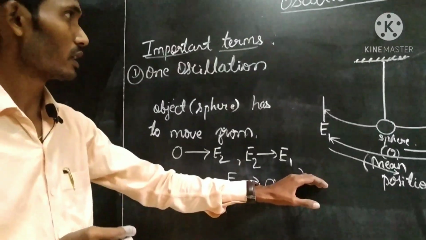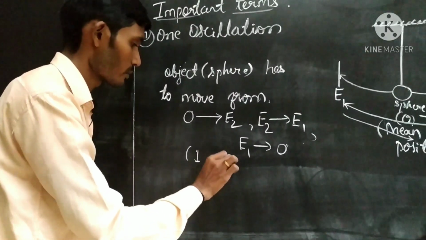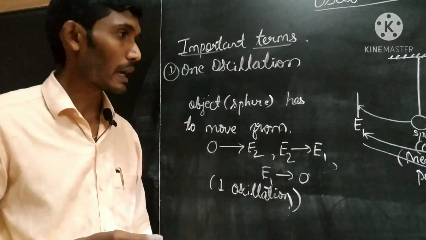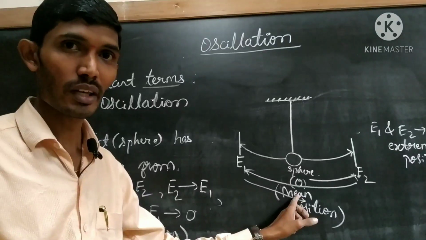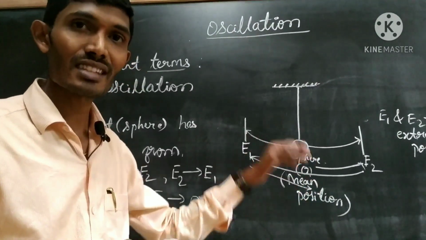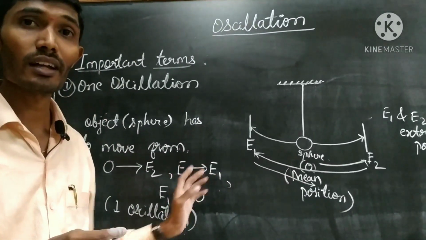Then we say it has completed one oscillation. How many oscillations has it completed? One oscillation. That means it has started the journey from point O, and finally it came to the same point again. Then we can say that it has completed one oscillation.